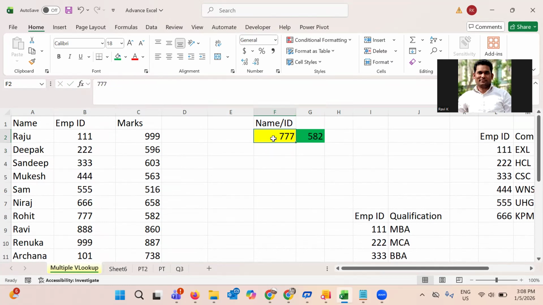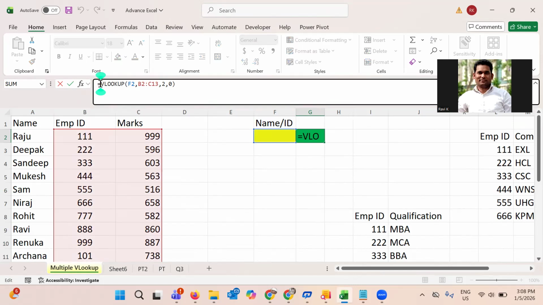So the question is, if any user inputs either the name or the employee ID, it should still give the result. It should not throw an error, right? So what we can do is make a tweak. We can use IFERROR. Assuming the first time the user has input an employee ID, it definitely gives the marks easily.